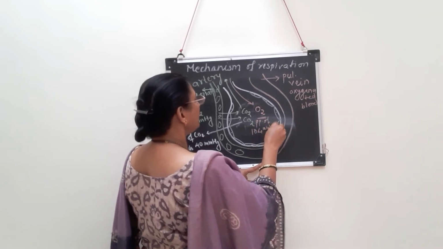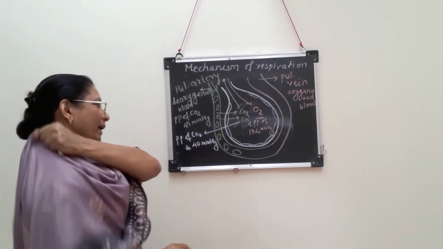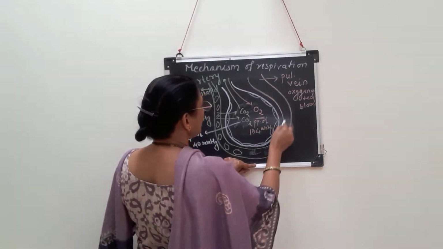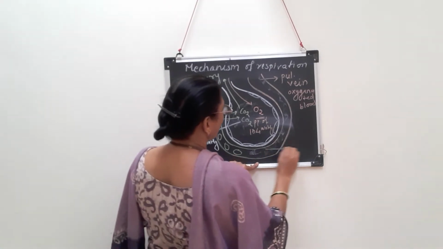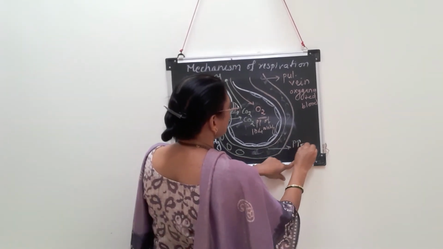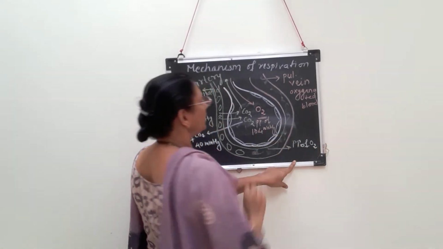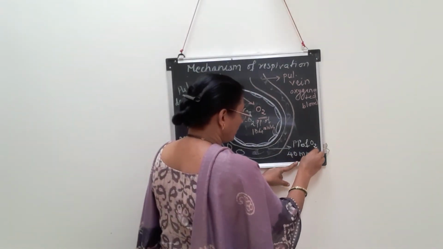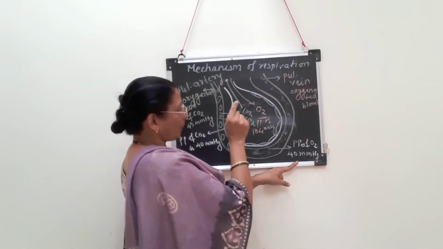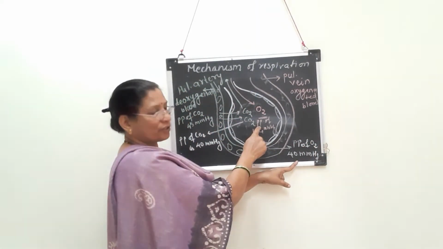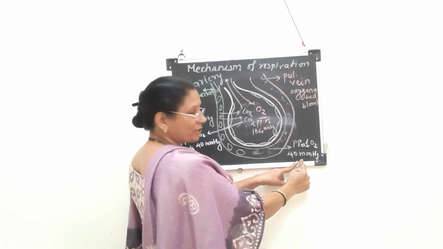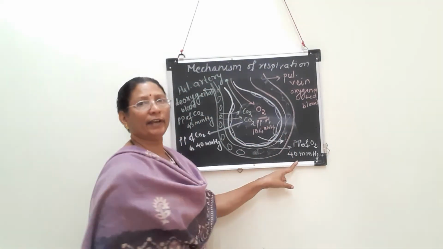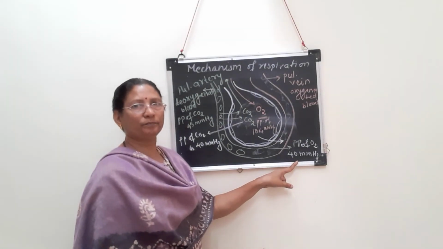That means it is very rich in oxygen. And the partial pressure of oxygen in the blood arriving here is very low, only 40 mmHg. So what happens? From the higher partial pressure of oxygen to the lower partial pressure of oxygen, the oxygen will enter into the blood vessel.